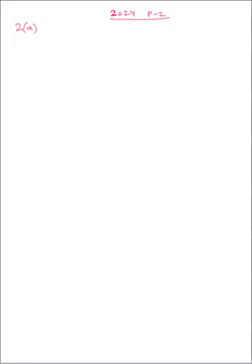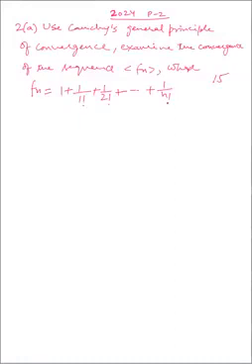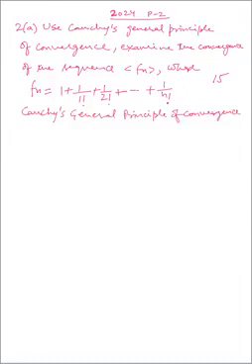तो पहले देखते हैं कॉशीज जनरल principle of convergence, then we will solve the question. So first write the question. Use Cauchy's general principle of convergence. So Cauchy's general principle of convergence: a necessary and sufficient condition for a sequence fn to be convergent is that to each epsilon greater than 0 there corresponds a positive integer m such that |fn plus p minus fn| is less than epsilon for every n greater than equal to m, for every p greater than equal to 1.